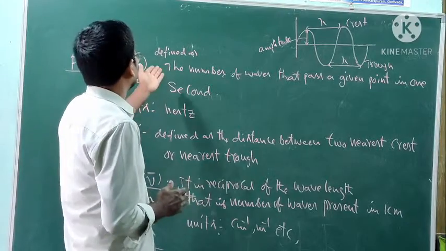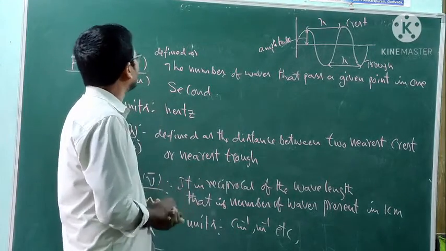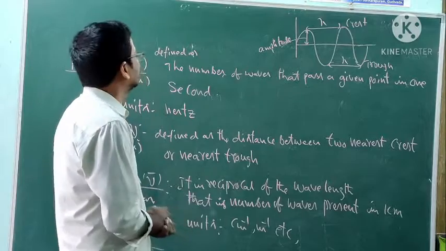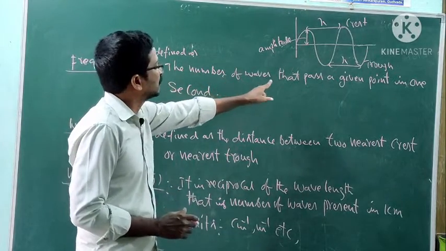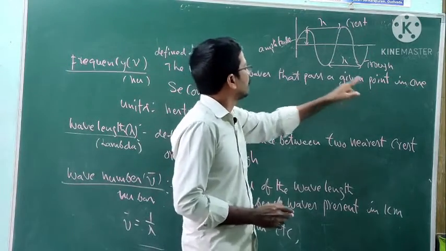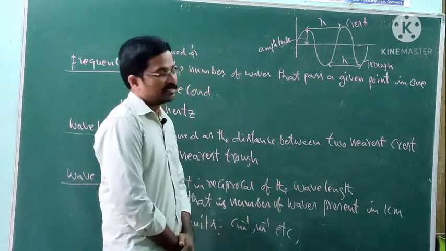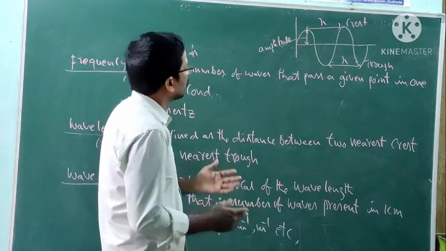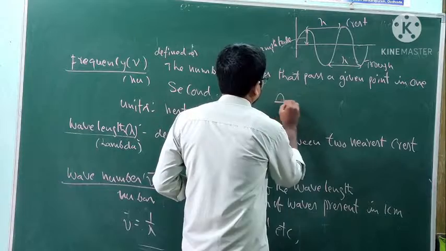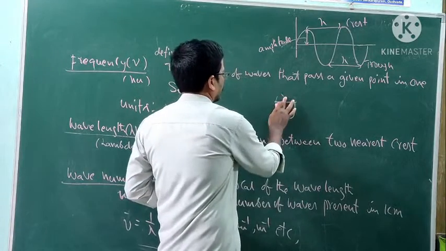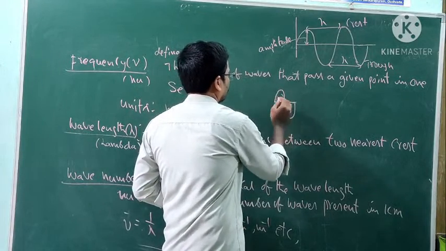Okay, what is the meaning of frequency? Frequency is defined as the number of waves that pass through a given point in 1 second. One wave means, we know this is known as one wave.